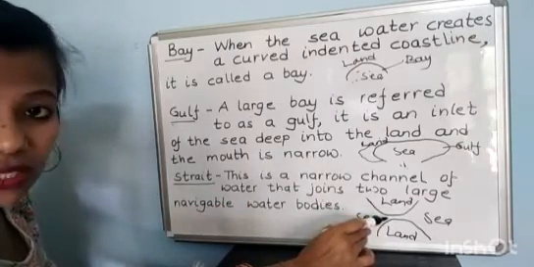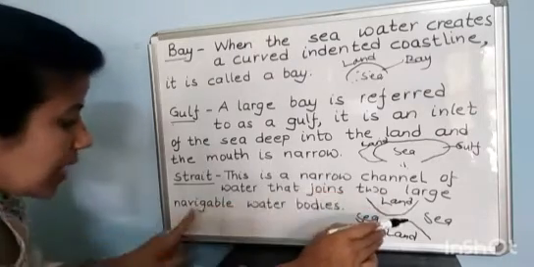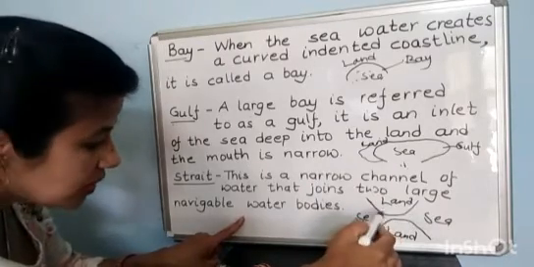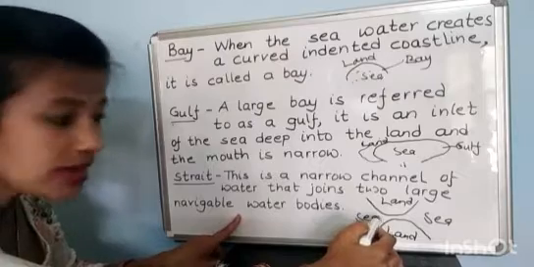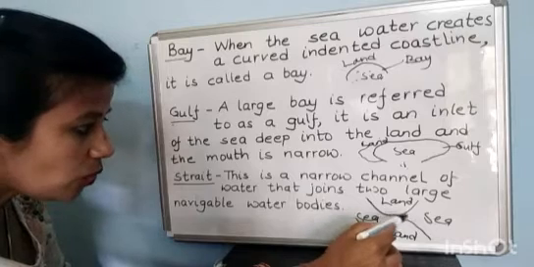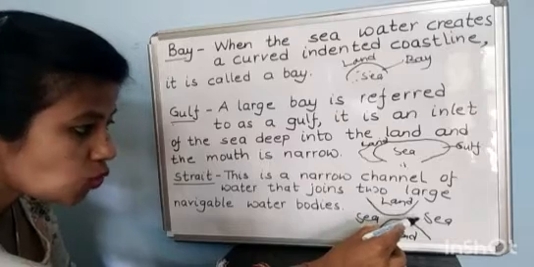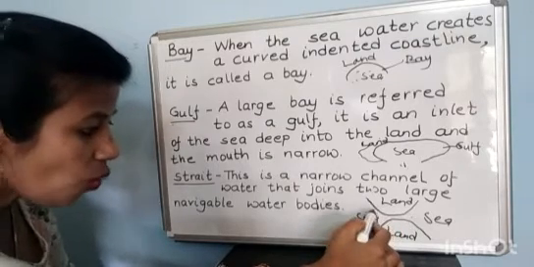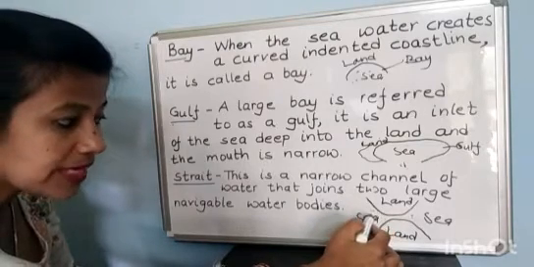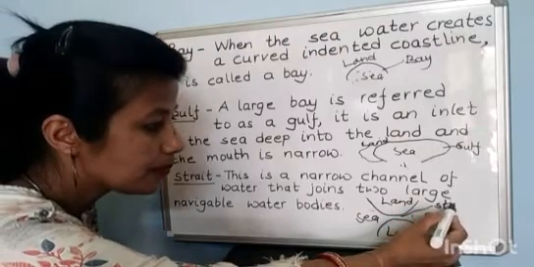This you can see, narrow channel of water that joins two large navigable water bodies. This is called what? Strait.